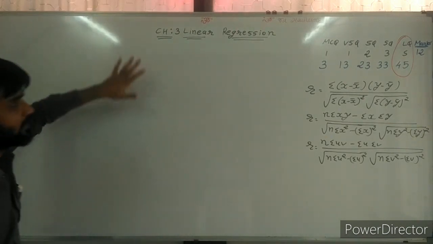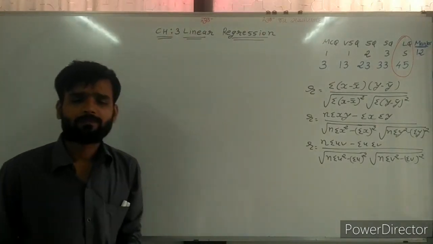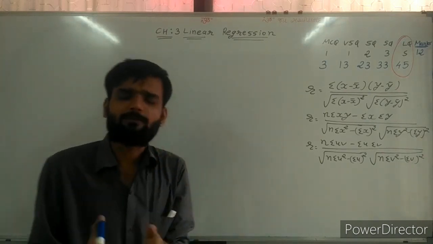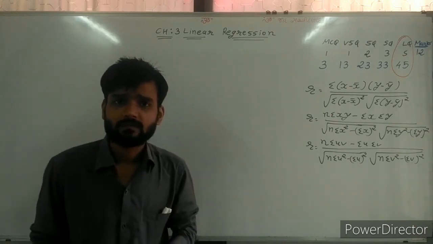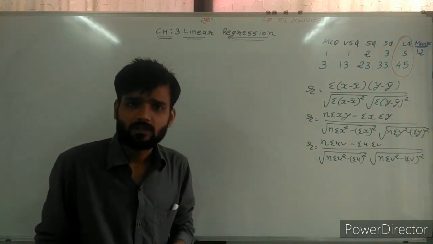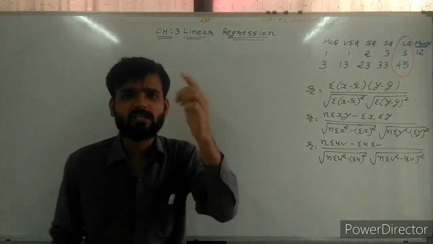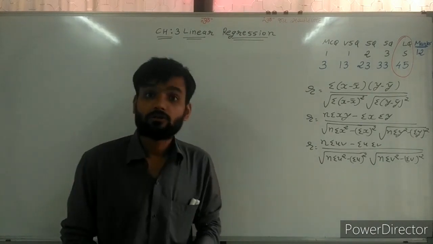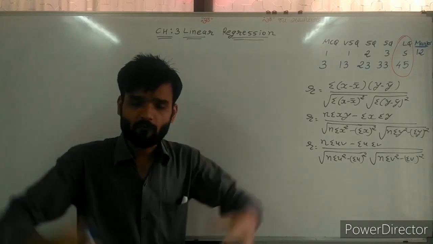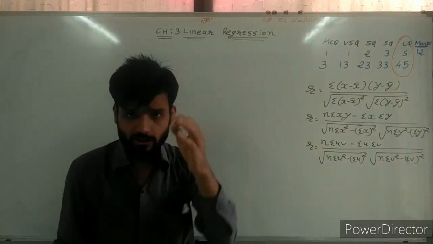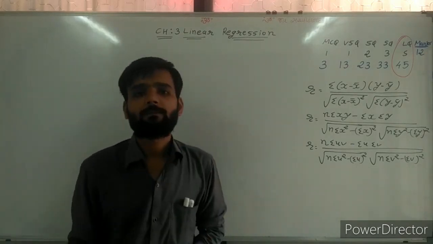Now sir, what is new in this chapter? What is linear regression first of all? In the linear regression chapter, it shows the relation between x and y, like in the second chapter. But here, it is shown which particular variable depends on which variable, and a functional relation is created between the two variables.